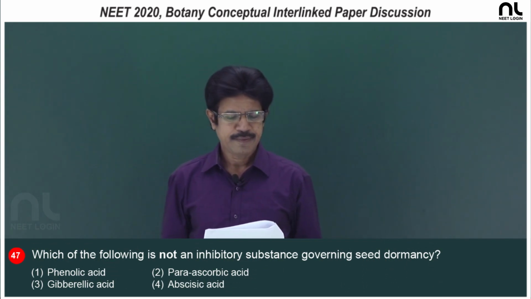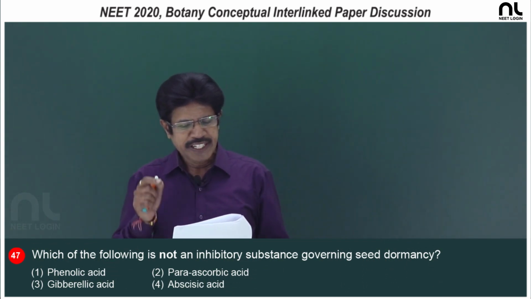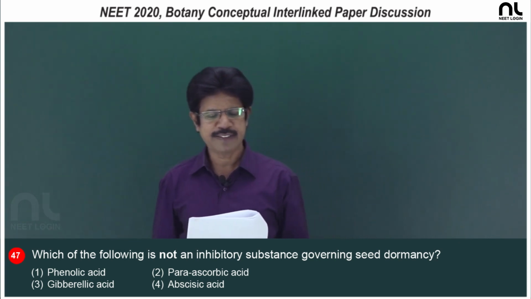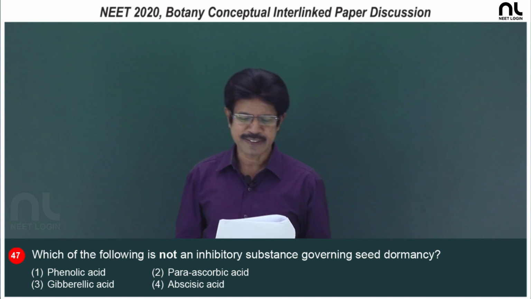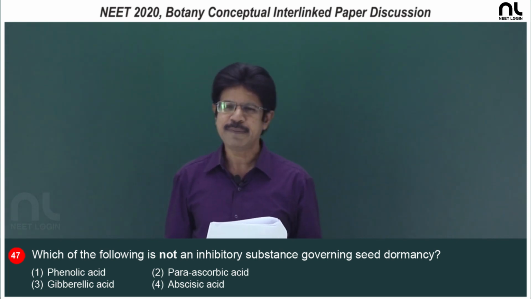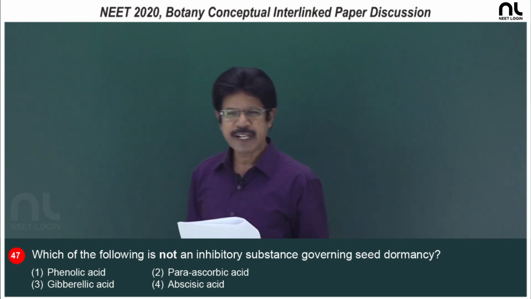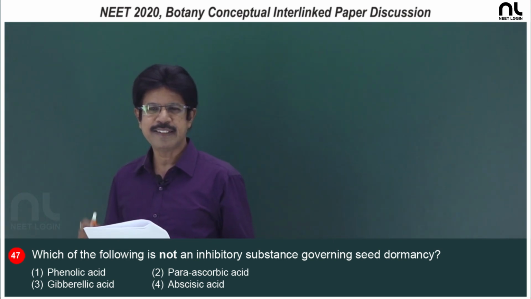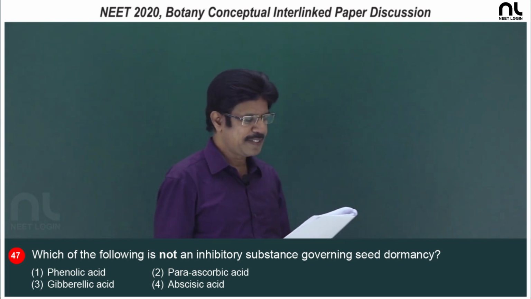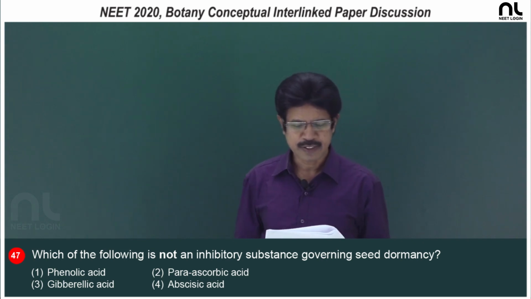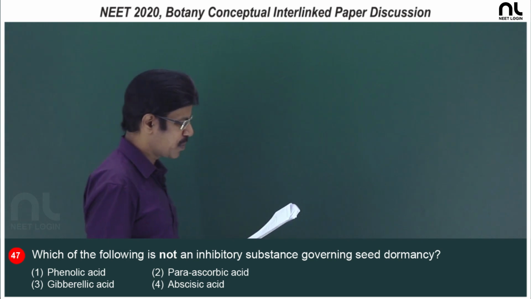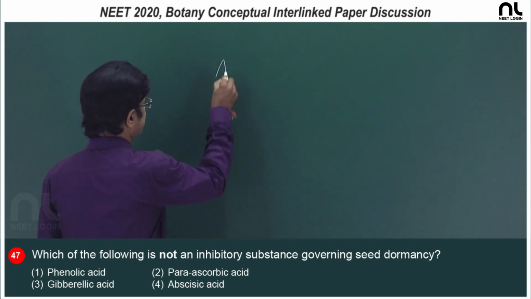Question number 47: which of the following is not an inhibitory substance governing seed dormancy? In the first option, phenolic acid is an inhibitory substance that imposes dormancy. Para-ascorbic acid is also an inhibitory substance. Gibberellic acid is not an inhibitory substance; it is a growth promoter and it breaks dormancy. Fourth, abscisic acid imposes dormancy, so it acts as an inhibitory substance. So, the right option is the third option, gibberellic acid.